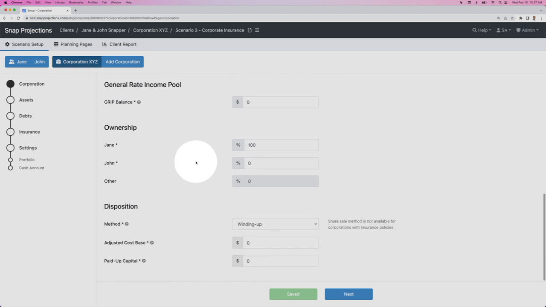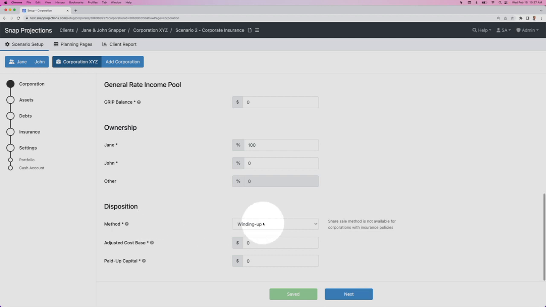So previously in SNAP, there was a single method of tax calculation for the estate, and that was referred to as share sale. What that meant is that in the final year of the estate, SNAP assumed that the corporate shares were sold for the net worth of the corporation and that a capital gain was realized by the estate for the value of the shares sold less any adjusted cost base that had been input in the software for those shares. So previously, the calculation for the corporate taxes was on a capital gains basis.